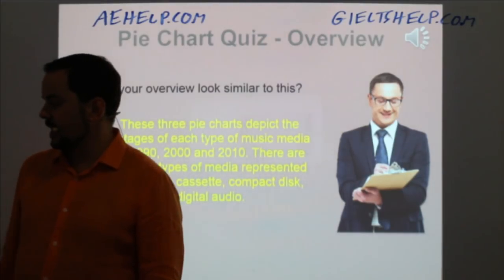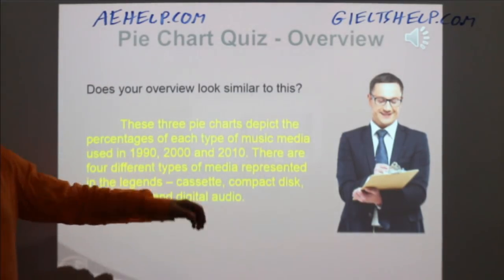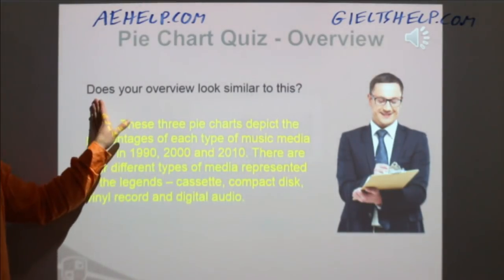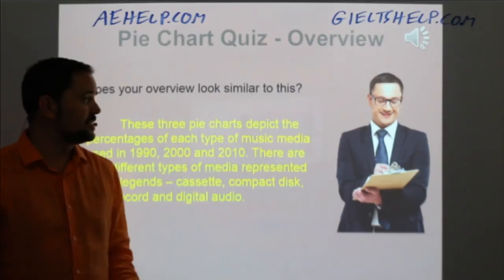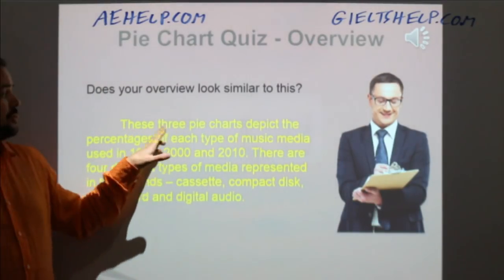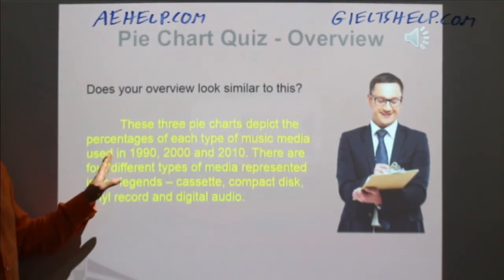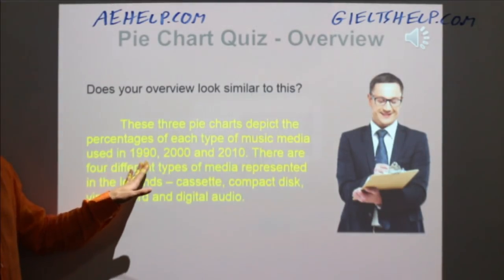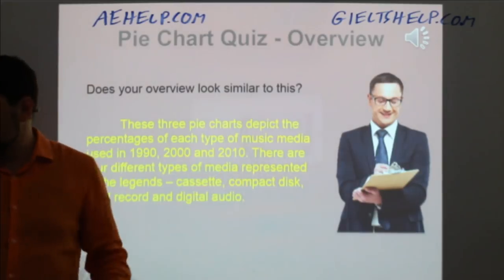So here is the overview, and my good buddy here, Jim, is asking, does your overview look similar to this? These 3 pie charts depict the percentages of each type of music media used in 1990, 2000, and 2010.